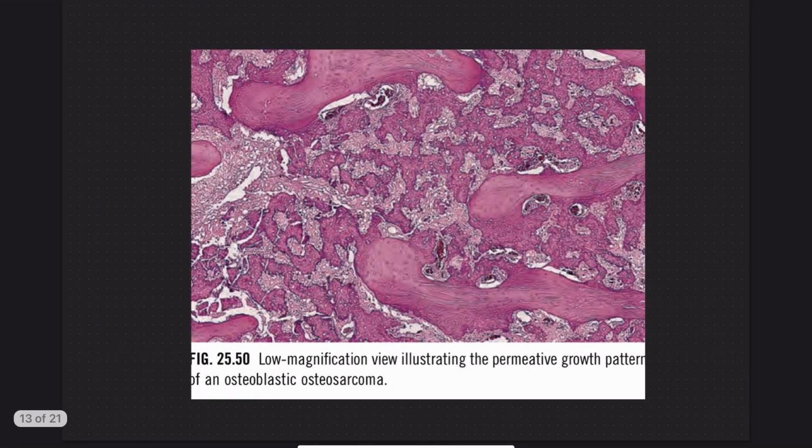This image shows permeative growth. That means this is a biopsy taken from the bone marrow. The entire bone marrow is replaced by bony trabeculae and the tumor cells. This is called permeative growth.